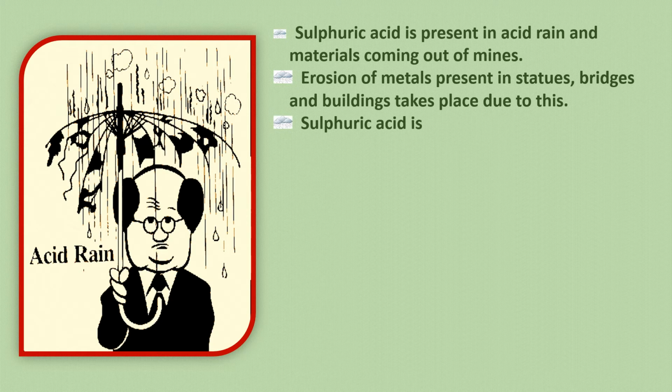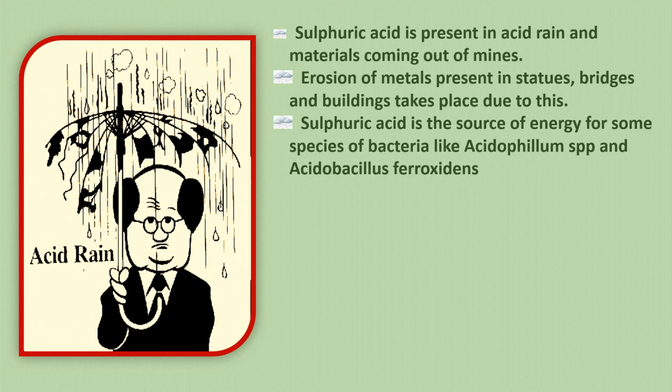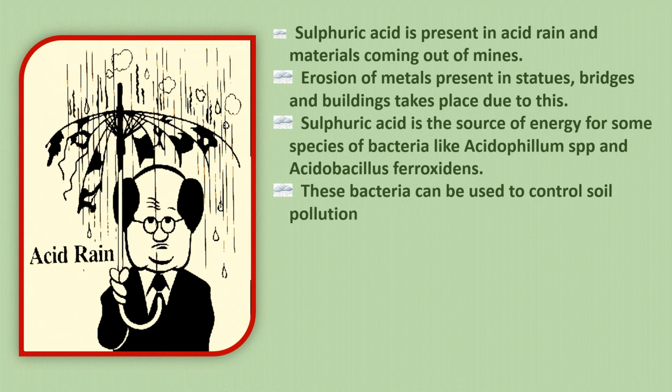Now, sulfuric acid is the source of energy for some species of bacteria. That means that these bacteria like Acidophyllum spp and Acidobacillus ferrooxidans use sulfuric acid to get their energy. Therefore, the thing that can be done is put these bacteria into the soil. And so when it rains, these bacteria take in that sulfuric acid to get their energy, and therefore the soil will be saved. There will be no pollution in soil due to sulfuric acid.